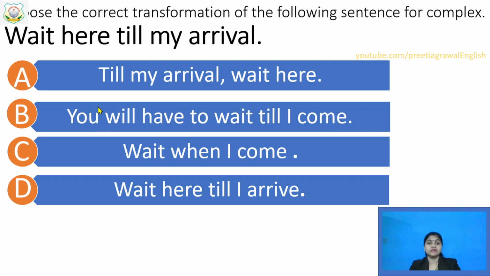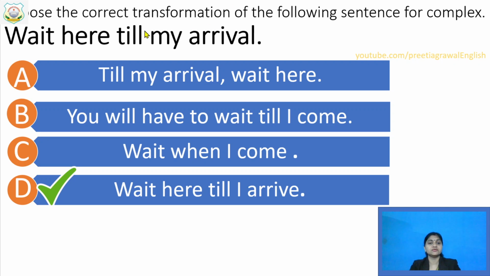Okay. Children, see the last question, and here are 4 options. This question you have to choose for the complex sentence. Wait here till my arrival. Yes, for complex. Again, you have to make it complex in a different form. Which option do you think is correct? Yes, I think you have chosen your answer. Now I am showing you my answer. Wait here till I arrive.